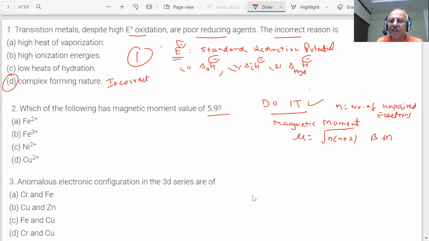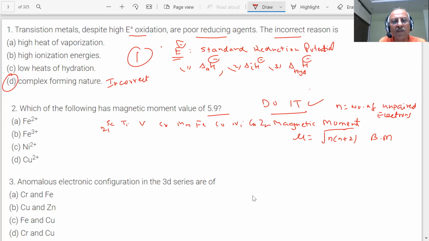So we have to first calculate the number of unpaired electrons in each of them. How do we calculate? How many unpaired electrons are there in Fe2 plus? Scandium, titanium, vanadium, chromium, manganese, iron, cobalt, nickel, copper. This should be known to us. Scandium is 21.